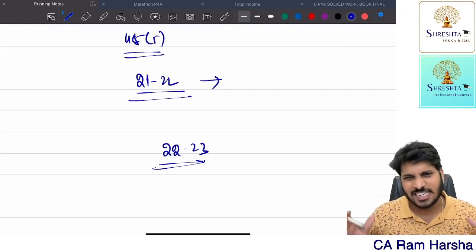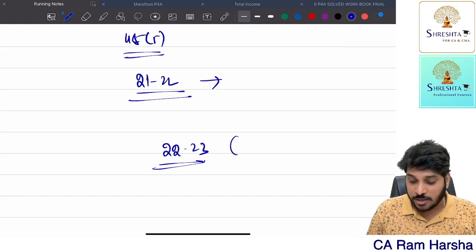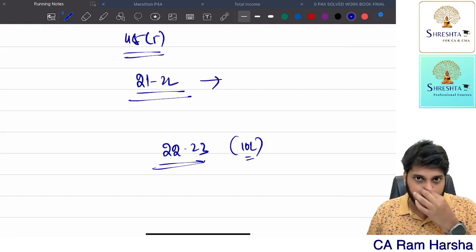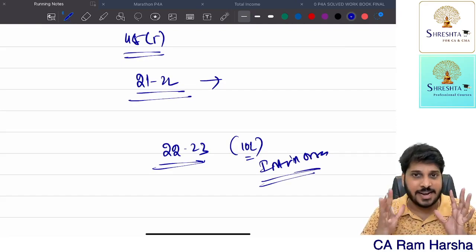But it was not yet decided. Compensation, how much to pay? The government had not yet decided. But what they did, through an interim order, they paid me 10 lakh rupees as an advance.